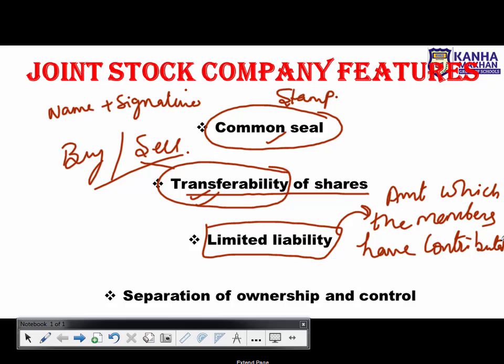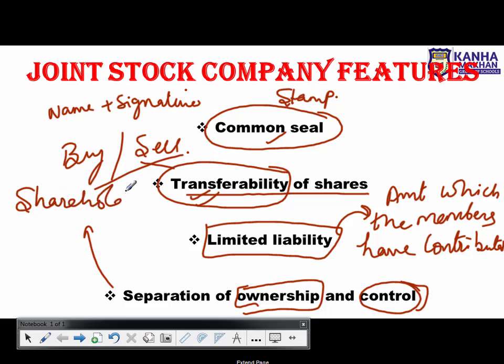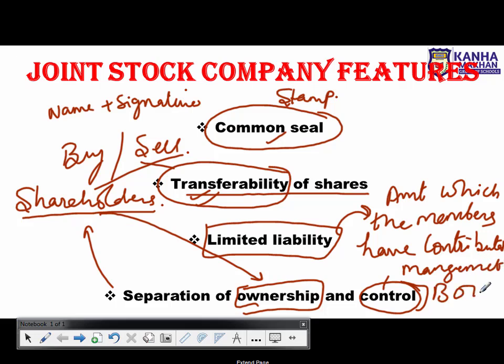Okay, next one is separation of ownership and control. Yes, there is a separation of ownership and control. Why? Because in real sense the shareholders are considered to be the real owners. जो शेयर होल्डर्स हैं वो रियल ओनर माने जाते हैं, so that is why it is ownership. लेकिन इन प्रैक्टिकल सेंस every activity, everything is being controlled by the management, or you can call it a board of directors.